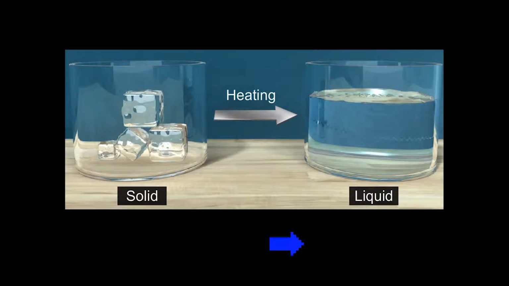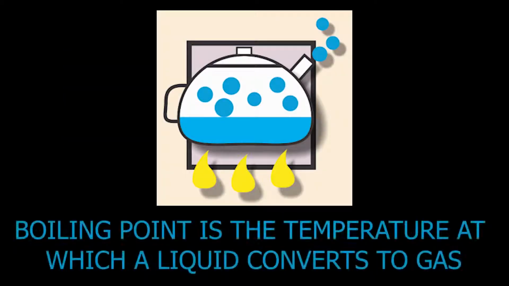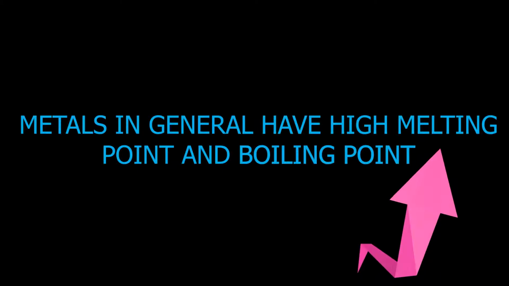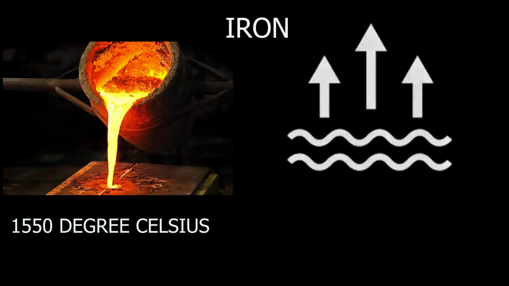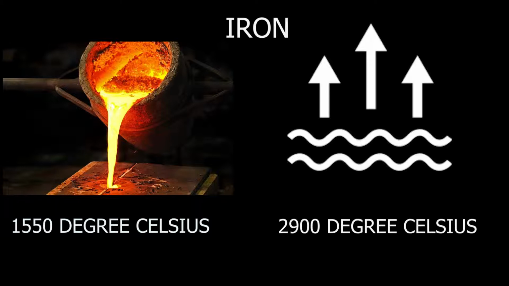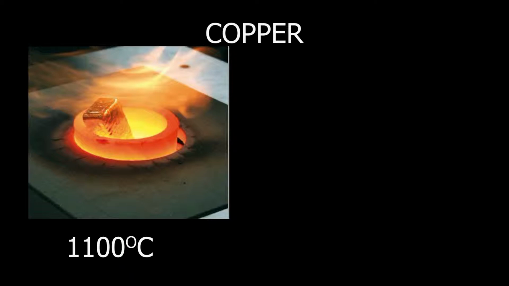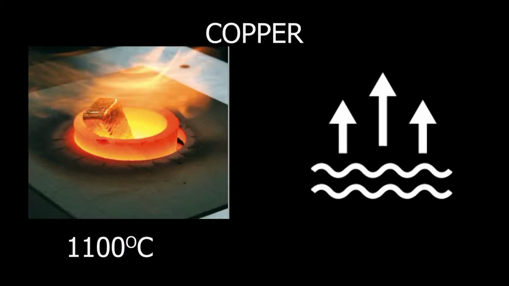5. Melting point and boiling point. Melting point is the temperature at which solid converts to liquid, and boiling point is the temperature at which a liquid converts to gas. Metals in general have high melting point and boiling point. Iron melts at around 1550 degrees Celsius and becomes gas around 2900 degrees Celsius. Copper melts at 1100 degrees Celsius and it becomes gas around 2600 degrees Celsius.